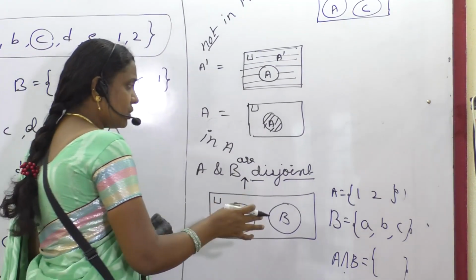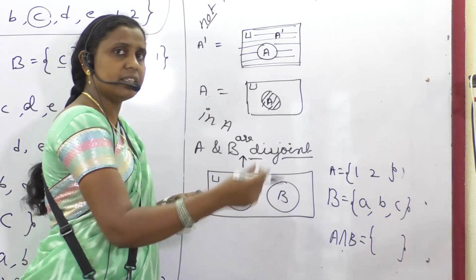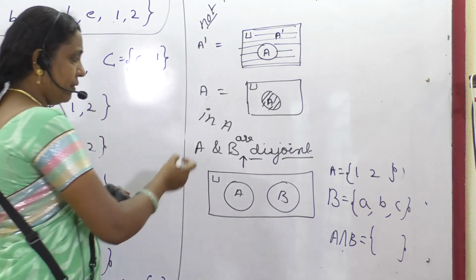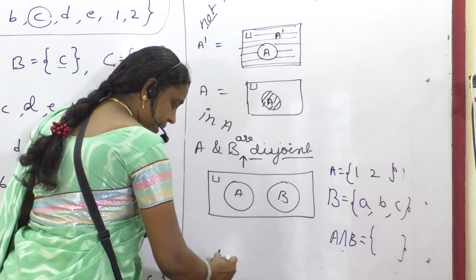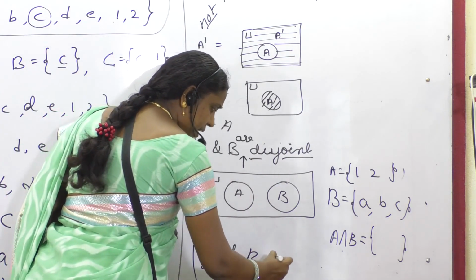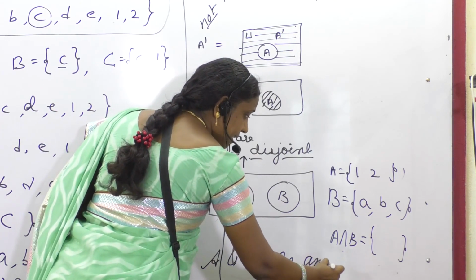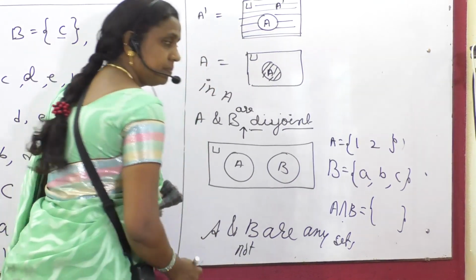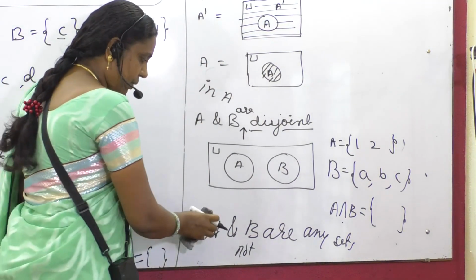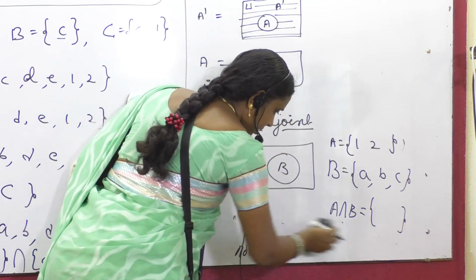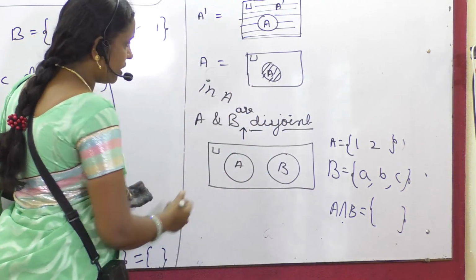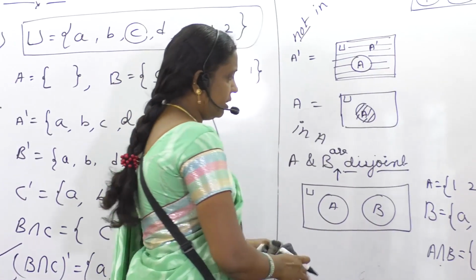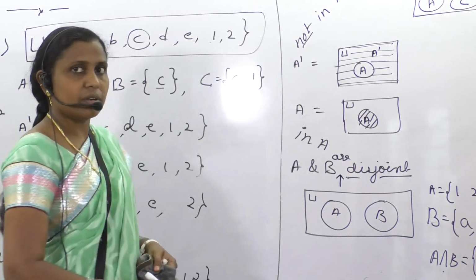Okay. If anything is common, we don't say these sets are disjoint. We say A and B are any sets. So if anything is common, then what do we say? A and B are any sets. Please do remember here that any sets means not disjoint. Okay. So that I will make you understand in the next space. This is not sufficient. So A intersection B, A union B, we will do. Hold on.